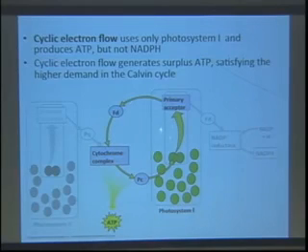When this happens, this pathway will generate surplus ATP, because by going through it we can still trigger ATP synthesis through creating a proton gradient, but we don't build up NADPH. The thinking is that this is a way that plants can siphon off some of the energy coming through this pathway and build up even more ATP by running this cyclic flow of electrons. Again, the proton gradient is generated over here, and not over here. That's why ATP results from this pathway, but not directly from this pathway.